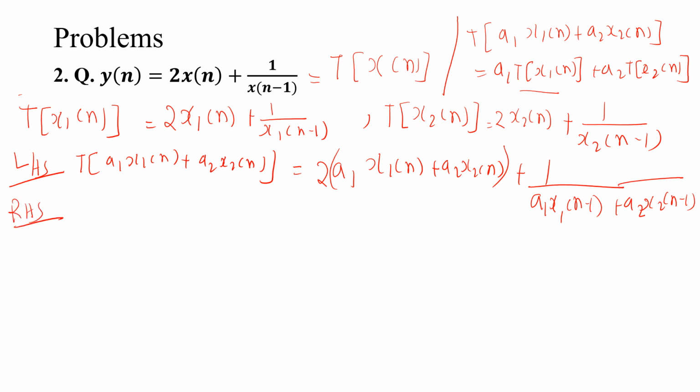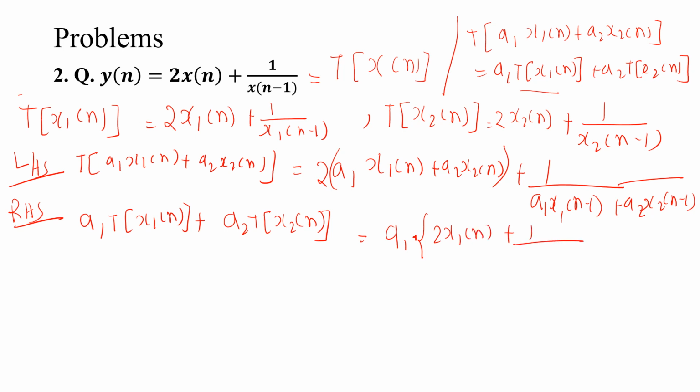So what is the RHS side? a1 T of x1 of n plus a2 T of x2 of n. We already calculated T of x1 of n, so it is a1 (2 x1 of n plus 1 by x1 of n minus 1) plus a2 (2 x2 of n plus 1 by x2 of n minus 1).